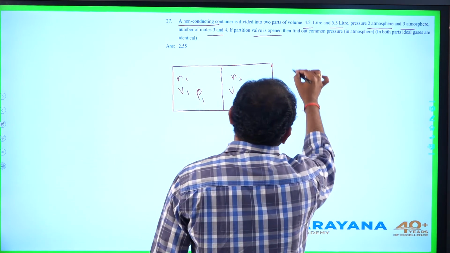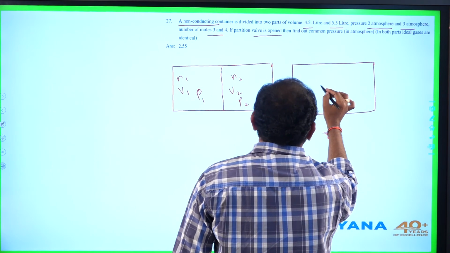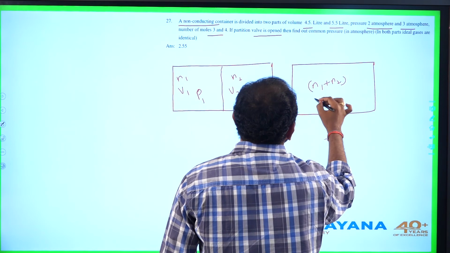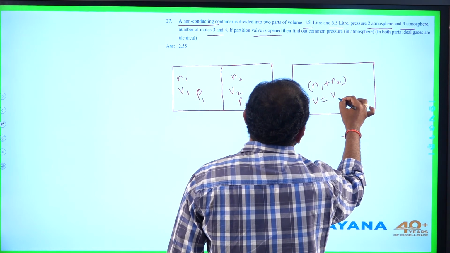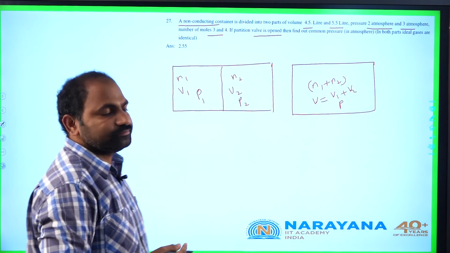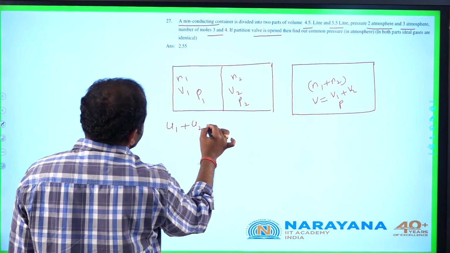Means total internal energy of the system remains constant even after the partition is removed. Assuming the partition is removed, now the total internal energy, let us equate. Total number of moles remains unchanged, N1 plus N2. Total volume of system will be V1 plus V2 and common pressure P. So let us equate U1 plus U2 as initial internal energy.